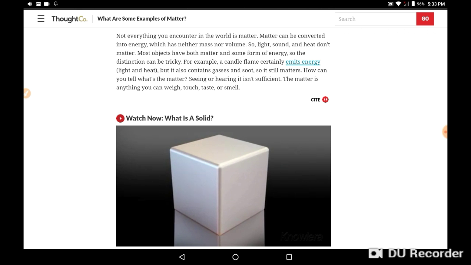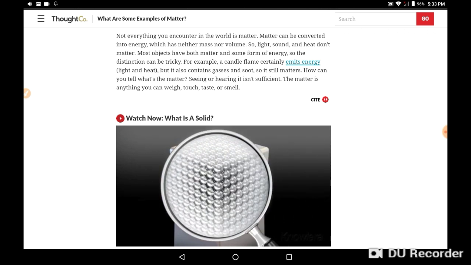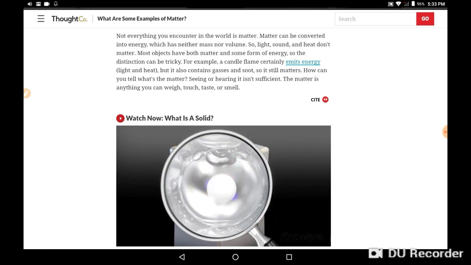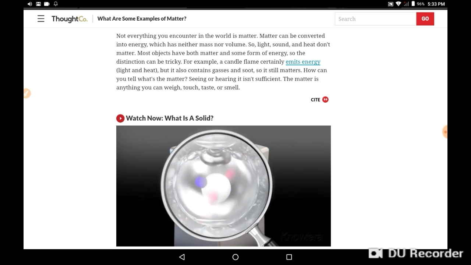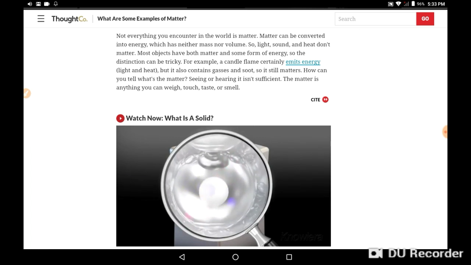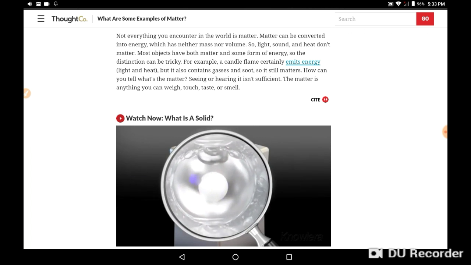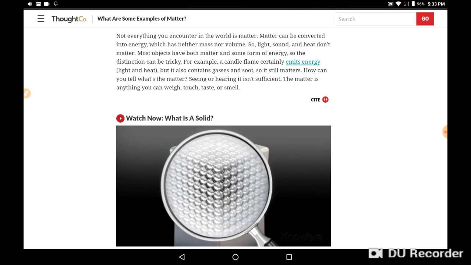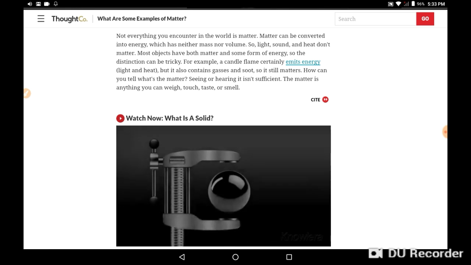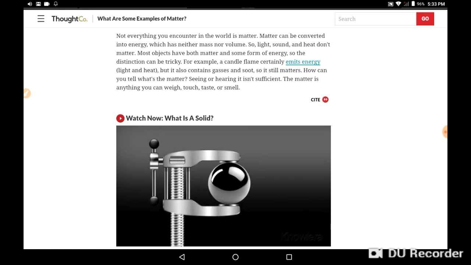First, the particles in a solid are arranged so that they remain close to one another. But this does not mean that there is no movement at all. Electrons still orbit the atom's nucleuses, and the atoms themselves vibrate or jiggle, but the molecules in a solid always stay in close proximity. Second, solids can't be compressed.